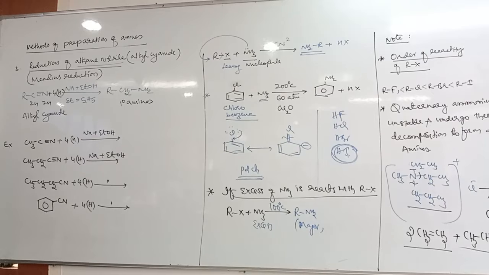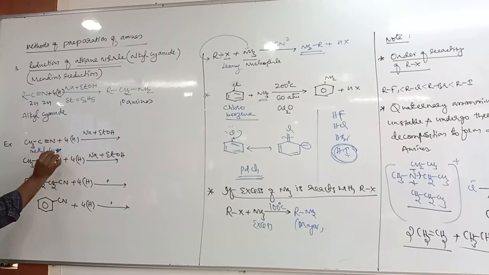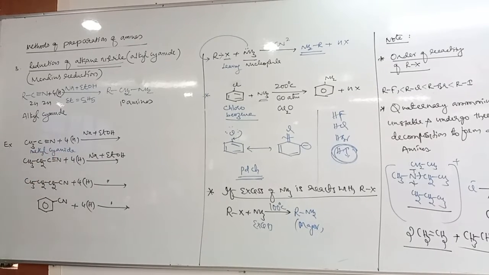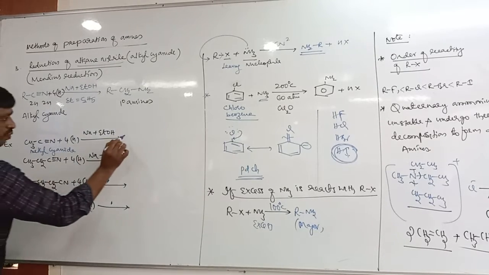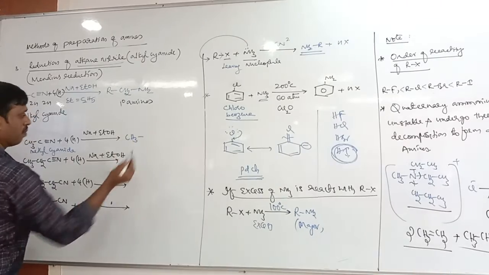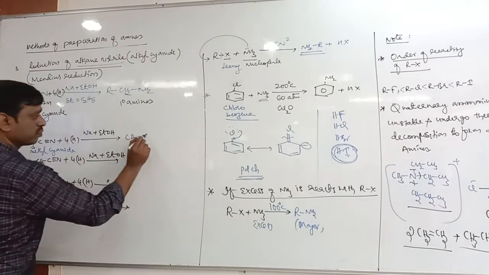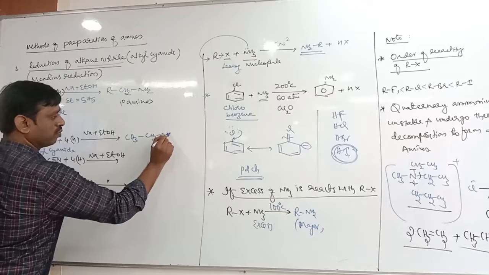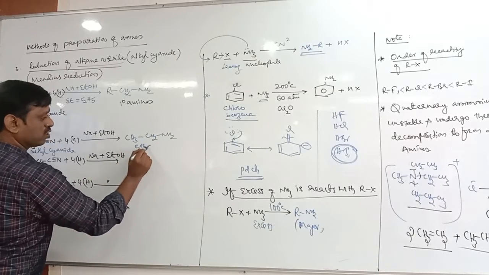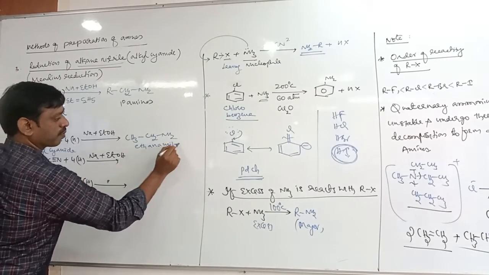This is methyl cyanide. Tell me, methyl cyanide on reduction, methyl group will be same. C becomes CH2, N becomes NH2. What is this? Ethanamine.